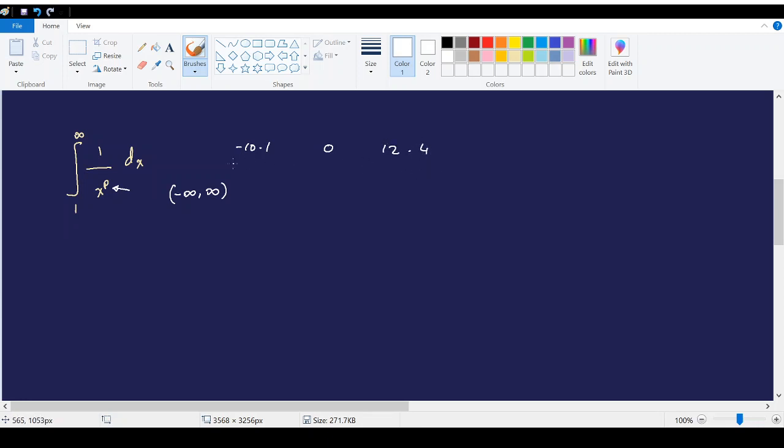It need not be an integer all the time. It can be an integer, but it is not necessary. So p can range from negative infinity to positive infinity, which is a real number. So we are going to discuss the convergence of this integral in general.